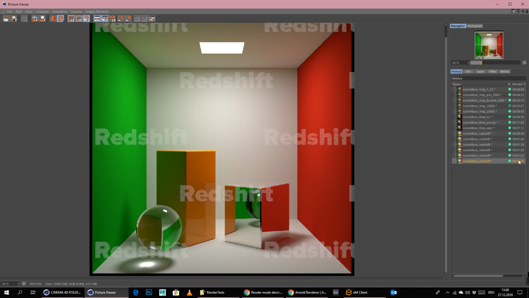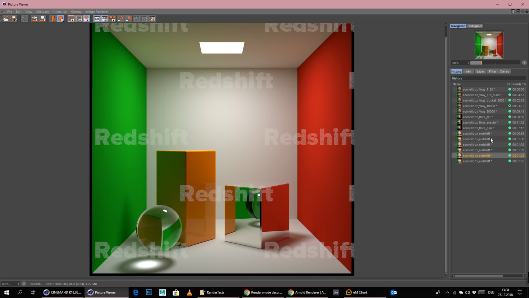The render time is almost the same, it only took about 3 minutes longer. The funny thing is that the caustics also look a little bit different again, I think. Again, maybe a little bit more accurate now, I have no clue. Maybe this is because of the bounces, I don't know. But it's okay. I think we will leave Redshift for now.